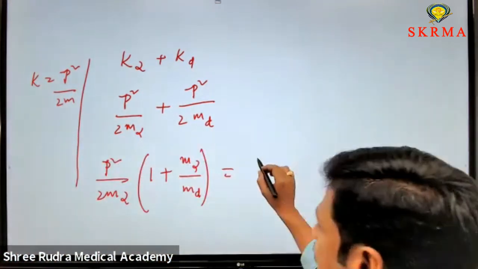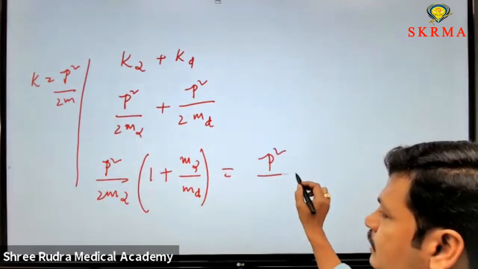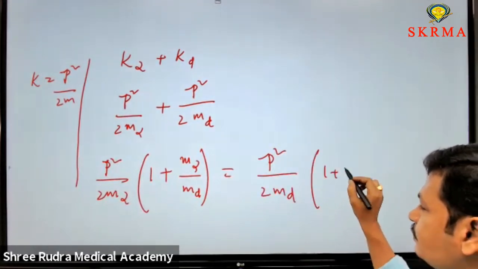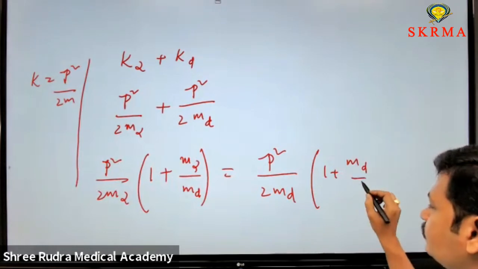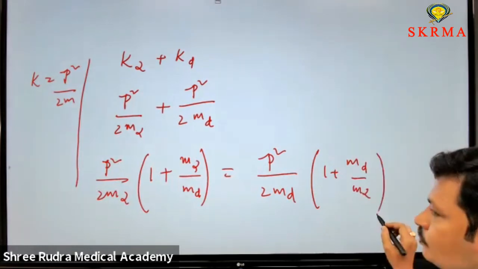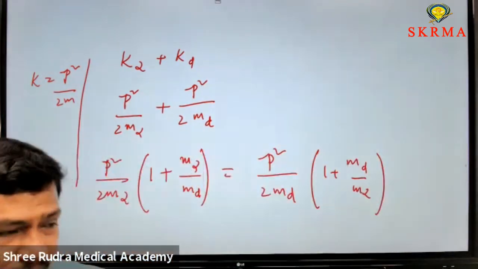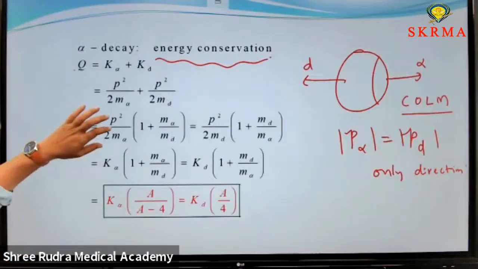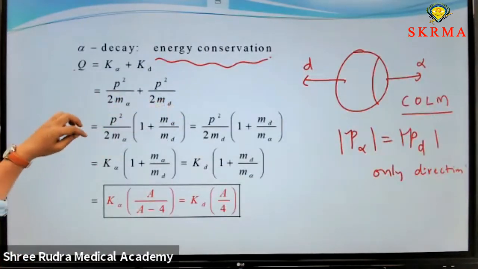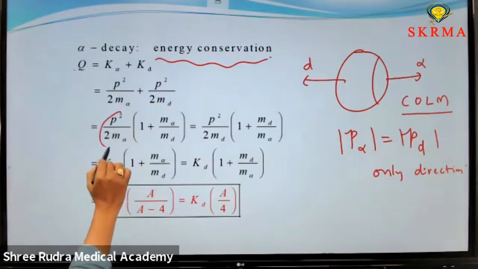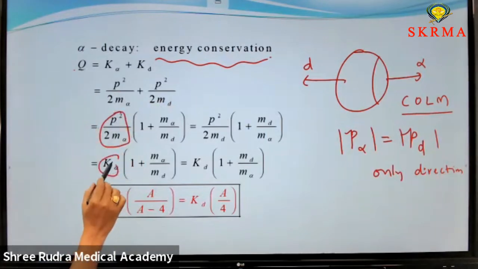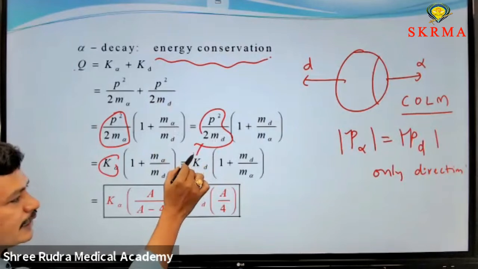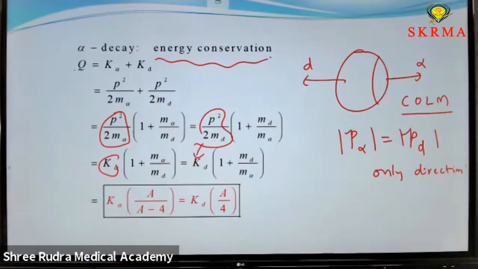Or we can write it also like this: if you take P square by 2m daughter common, 1 plus md by m alpha. This is the kinetic energy equation. P square by 2m alpha can again be written as K alpha, as well as P square by 2m daughter nucleus, that is the kinetic energy of the daughter nucleus.